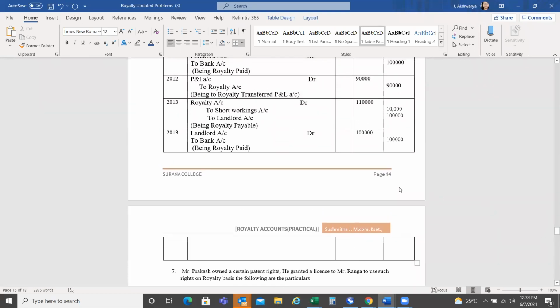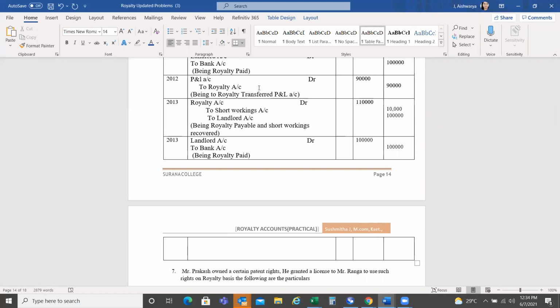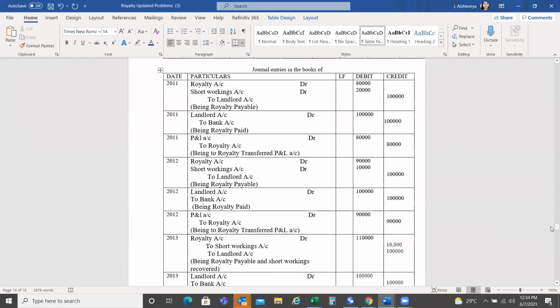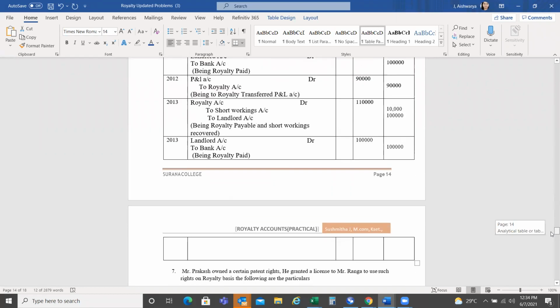So after the payment entry, what is the next entry? P&L account, ma'am. Yes. So that is transfer to P&L account, right? That entry has to be written here. P&L account debit to royalty. Royalty has to be transferred to P&L account.